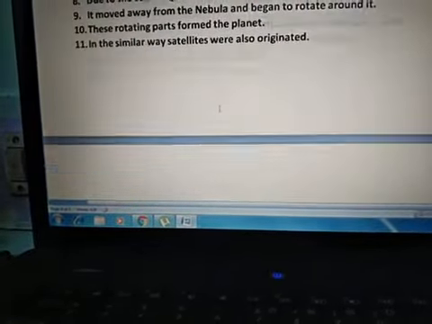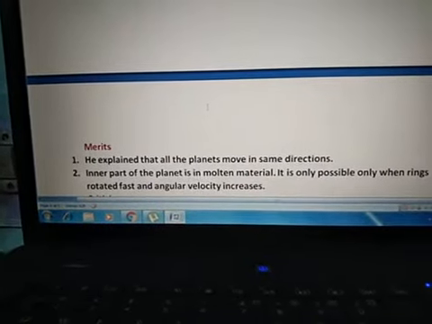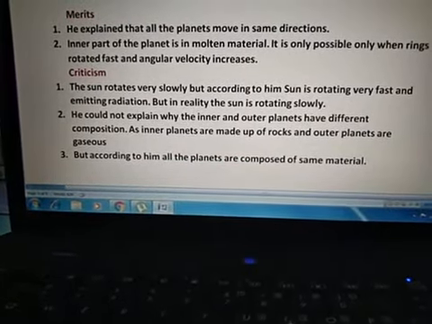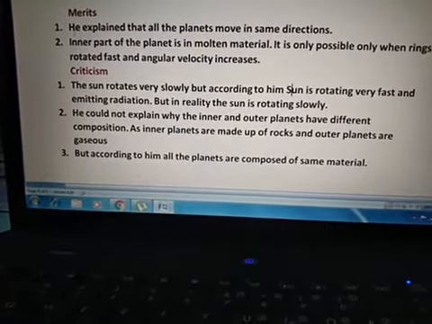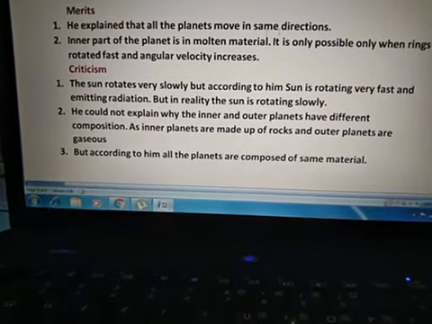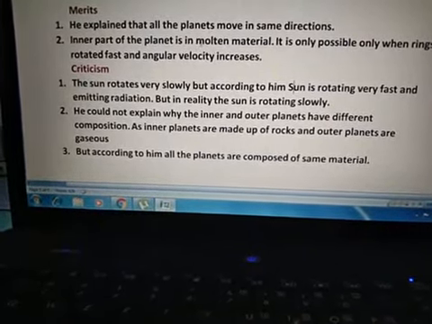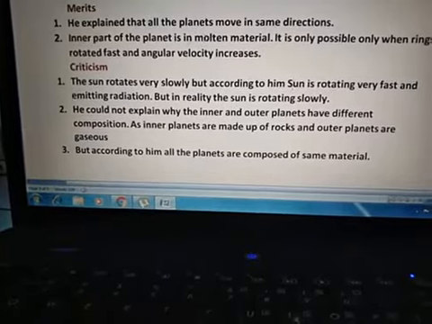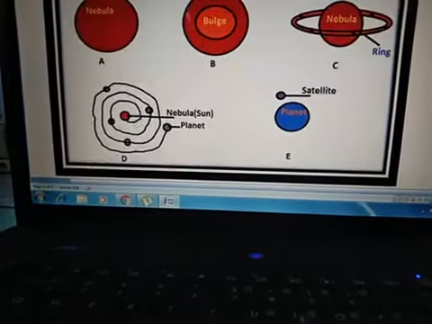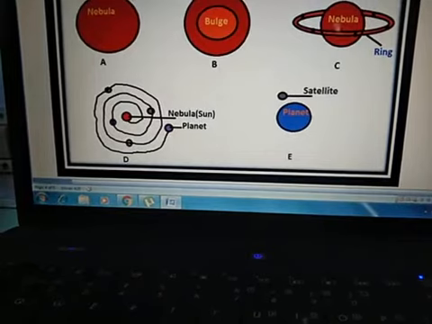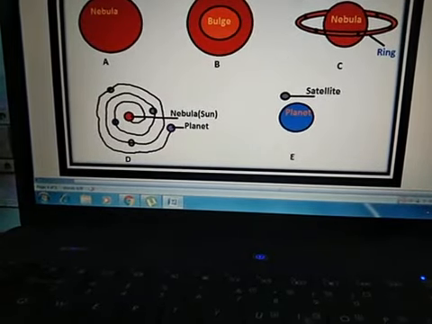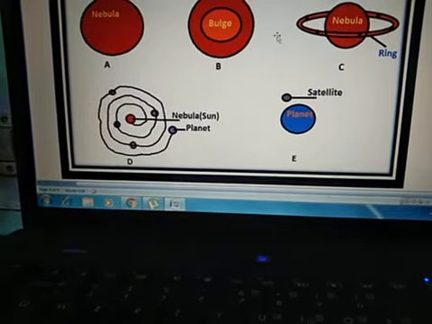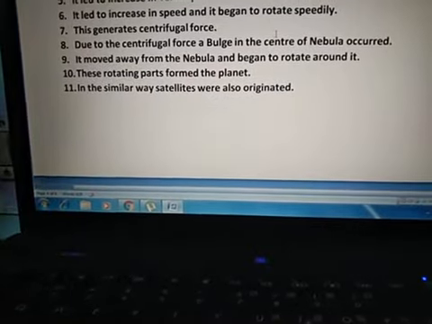So students, this is a very important theory, but it also has some advantages and disadvantages. First of all, we will throw light on the advantages of this theory. Firstly, he explained that all the planets move in the same direction. As I explained, the planets began to move around the nebula in the same direction in which the ring or bulge was rotating. So all the planets were also rotating in the same direction, and it is true in our present day world.